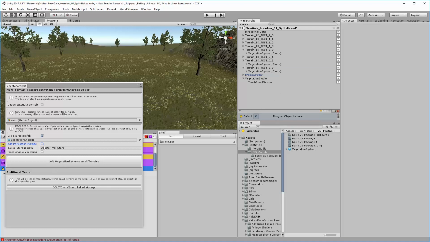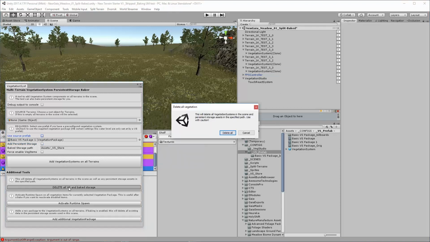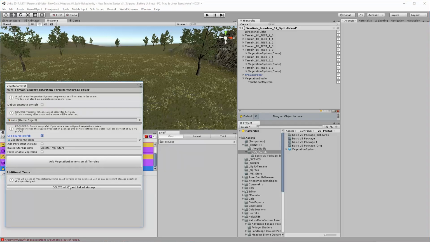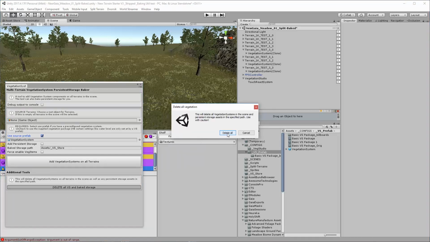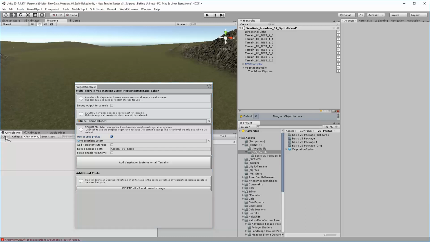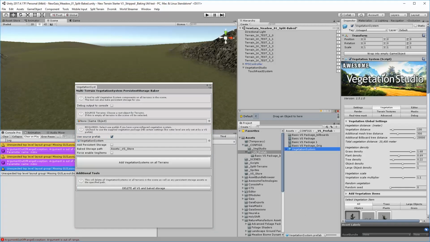Again, I'm going to delete all. Probably should add delete. I probably will do even in, oh no, it's there, delete all, makes sense. Oh, and a warning about vegetation system prefabs. I clear my log. As soon as you select it, whatever's going on in the inspector to preview what it's going on, it throws up some errors.